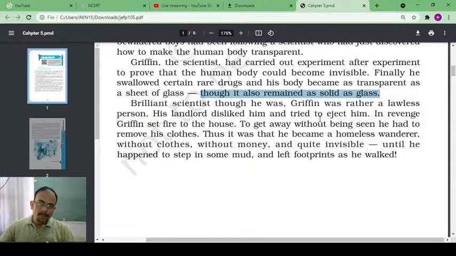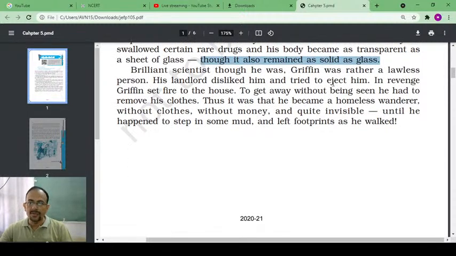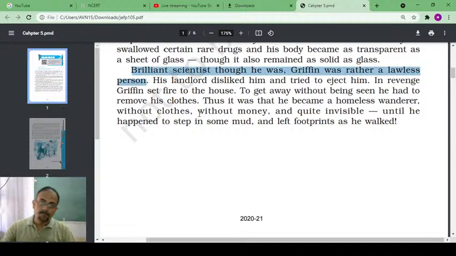Brilliant scientist though he was, Griffin was rather a lawless person. He might be a brilliant scientist, but he was a lawless person. Lawless means he was not conforming to any kind of rules. He was not complying to any kind of rules. That is why he is referred to as a lawless person.